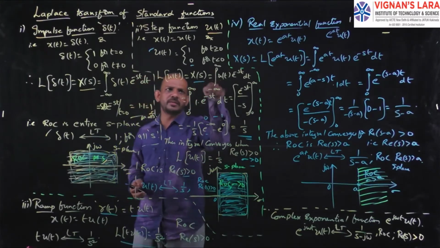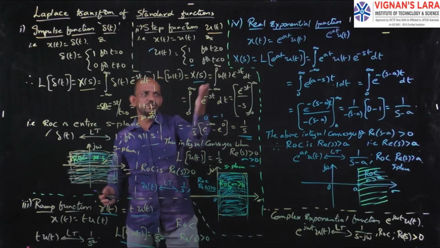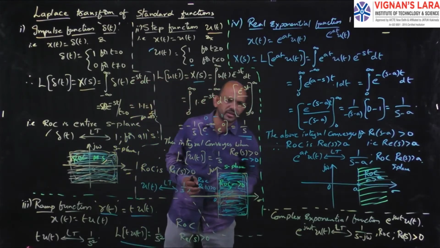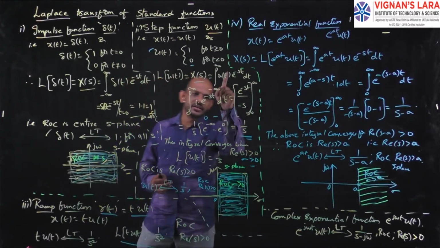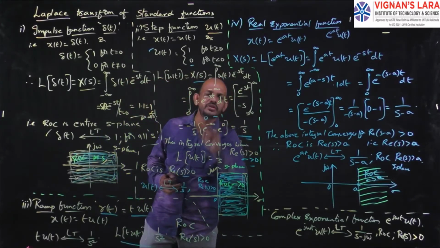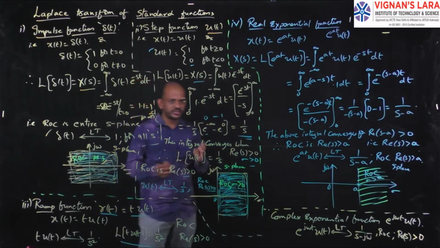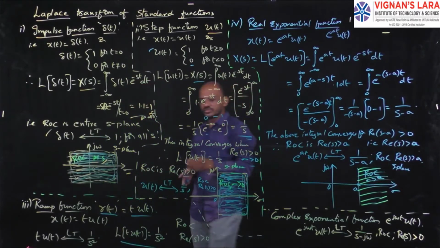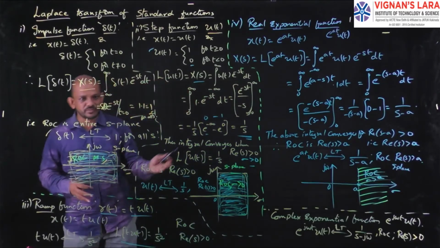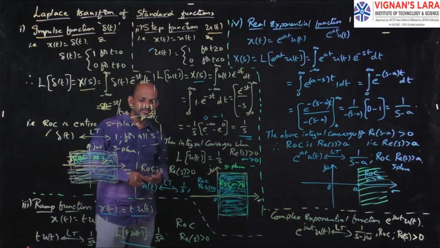You have to take the integral from minus infinity to infinity of that function t into u of t e power minus st dt. There you know the u of t value, so you get the integral from 0 to infinity of t into e power minus st. You have to use the formula of integral uv, and go for the simplification. Finally, you get the answer as 1 by s square.